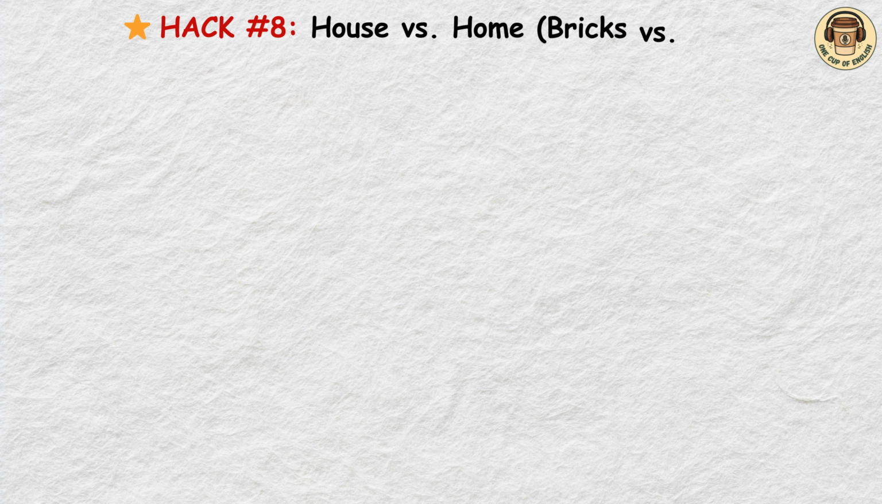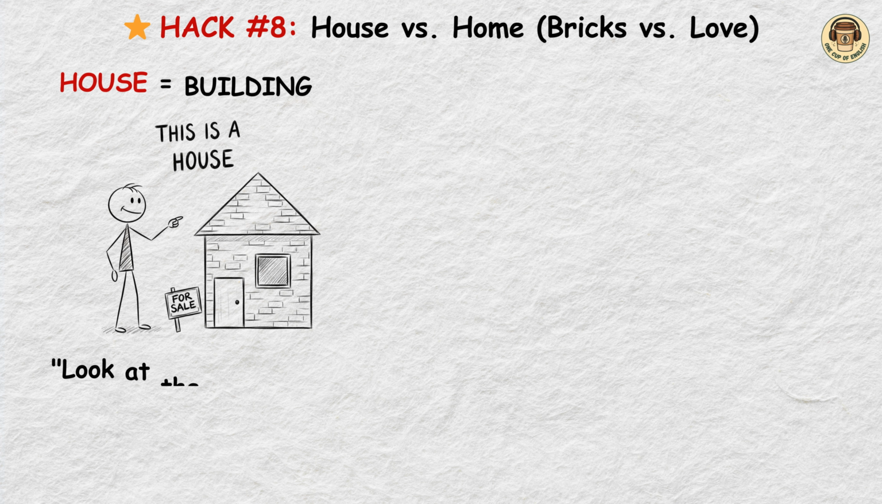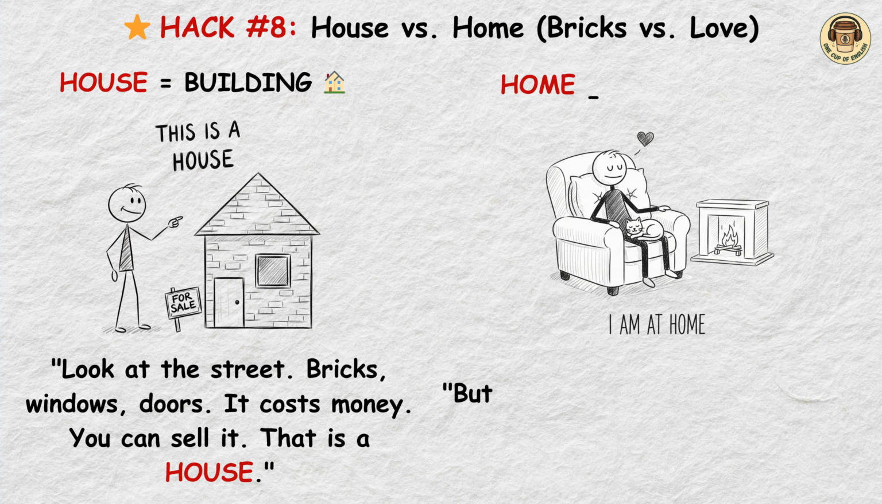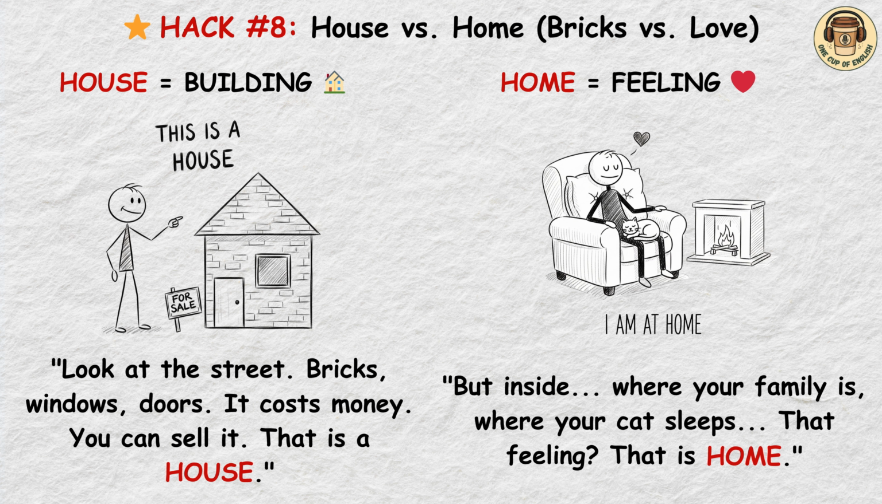Hack number 8, house versus home. Look at the street. Bricks, windows, doors. It costs money. You can sell it. That is a house. But inside, where your family is, where your cat sleeps, that feeling, that is home.